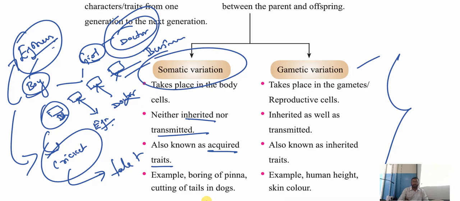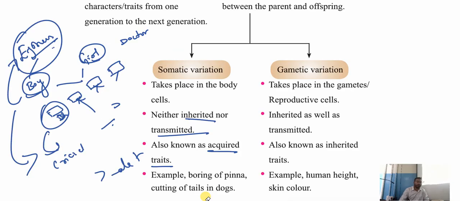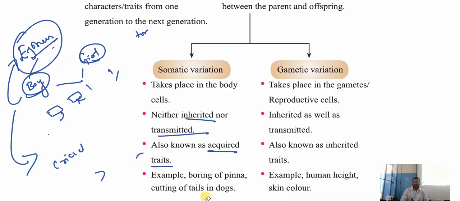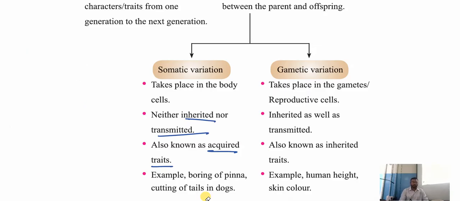Now, children, usually in the exam, this question will not be asked like somatic variation or genetic variation. In the exam, they will ask you a very, very, very important question. Please make a note. Write the difference between acquired traits and inherited traits. You know very well that acquired traits are those traits which can't be transferred from one generation to another generation. Understood? They take place in the body cells.